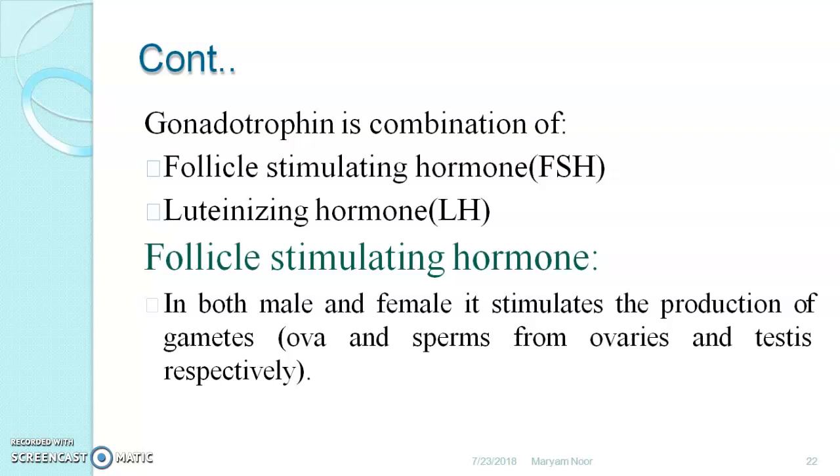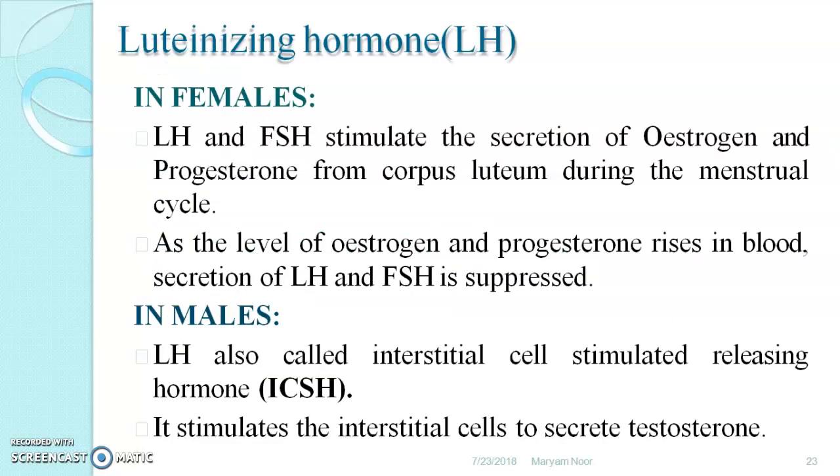FSH acts on the ovary and helps in the formation of ova. FSH acts on the testes and is responsible for the formation of spermatozoa.